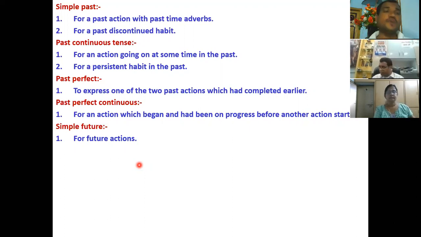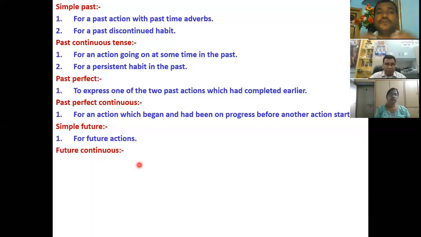If something is going to happen soon, or if something is going to happen after some time, those actions are known as future actions. To indicate future actions, we should use simple future.